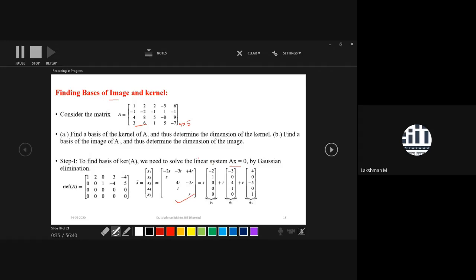In that process, you will get these three vectors W1, W2, and W3, which are candidates for being a basis of the kernel of the given matrix A.